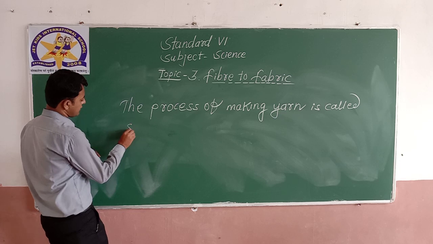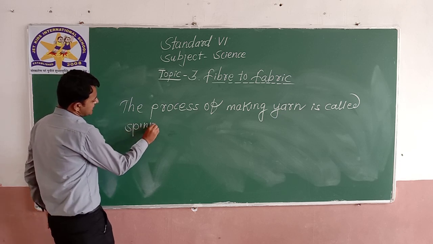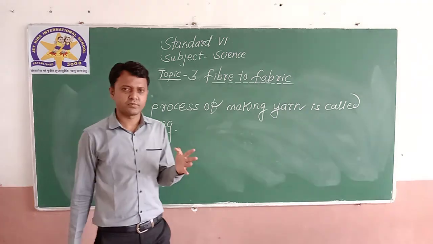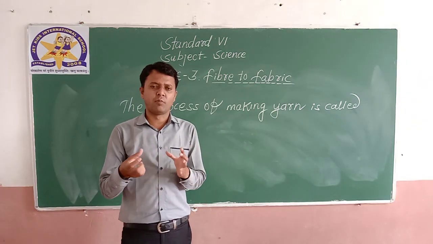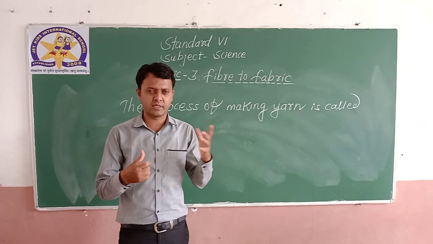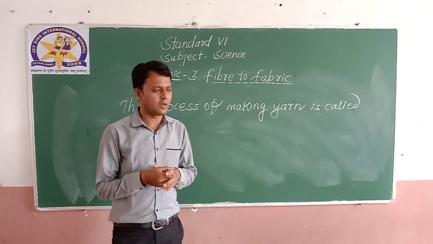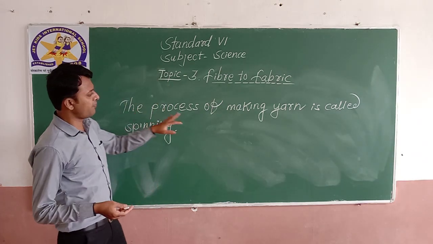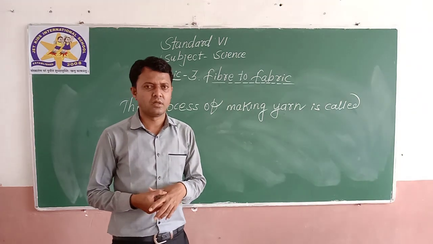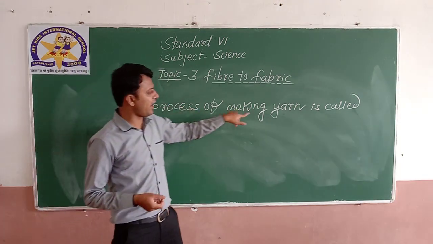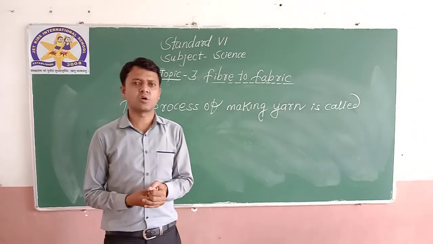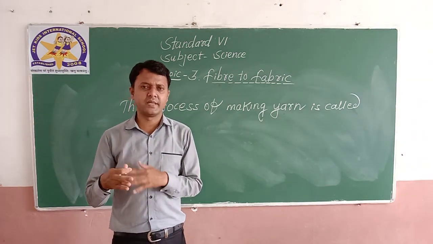is called spinning. As we have seen, when the cotton plant is completely mature, the cotton balls burst open, and people collect cotton from them by hand. Then comes the process of making yarn. Yarn is nothing but a continuous thread. The process of making yarn is called spinning. How does spinning happen?